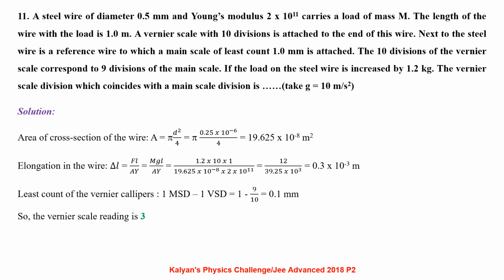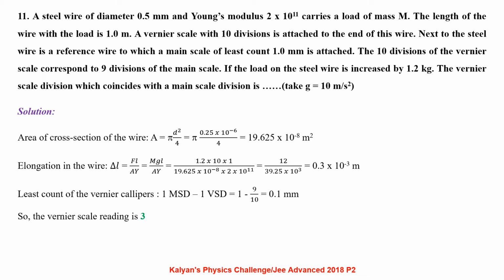A steel wire of diameter 0.5 mm and Young's modulus 2 × 10¹¹ SI units carries a load of mass capital M. The length of the wire with the load is 1 meter. A vernier caliper with 10 divisions is attached to the end of the wire. Next to the steel wire is a reference wire to which a main scale of least count 1 mm is attached. The 10 divisions of the vernier scale correspond to 9 divisions of the main scale. If the load on the steel wire is increased by 1.2 kg, the vernier scale division which coincides with the main scale division is: take g = 10 meter per second squared.